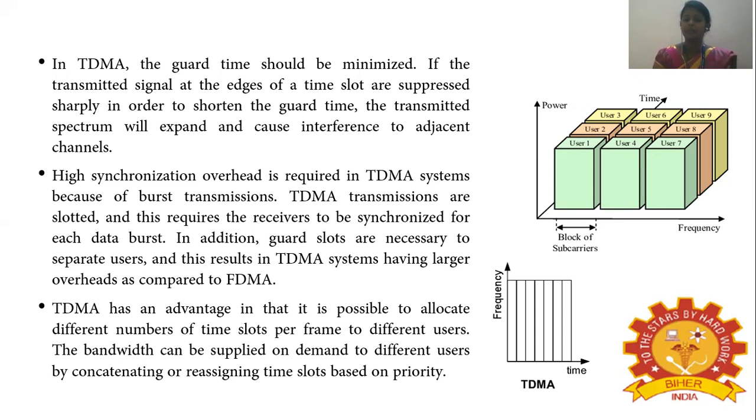So in a particular frame, we could utilize the frame in a different number of time slots for different users. The bandwidth can be supplied on demand to different users by concatenating or reassigning the time slots based on priority. So based on the priority of different users, we could also provide the bandwidth by concatenating or reassigning the time slots.